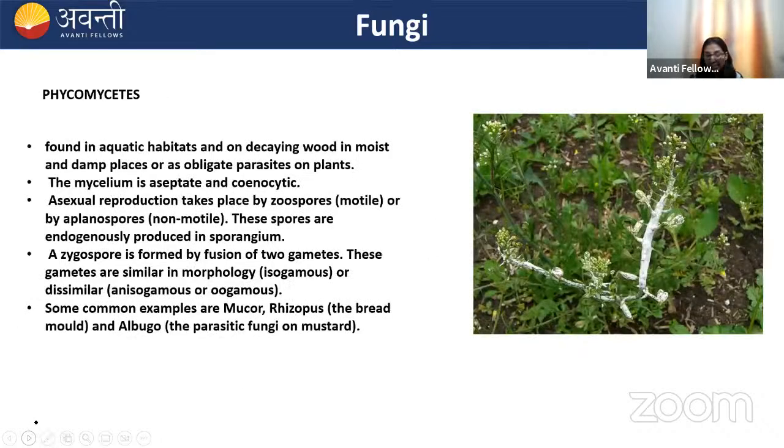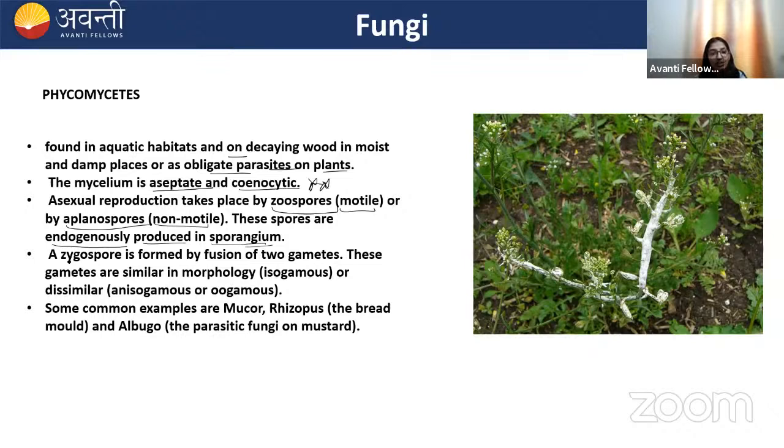First, we are going to discuss Phycomycetes. They are found in aquatic habitats, on decaying wood, in moist, damp places, or as obligate parasites on plants. Their mycelium is aseptate and coenocytic. Remember this. The asexual reproduction is by zoospores, which are motile, that means they have flagella, or even by aplanospores, which are non-motile. These spores are endogenously produced in the sporangium.